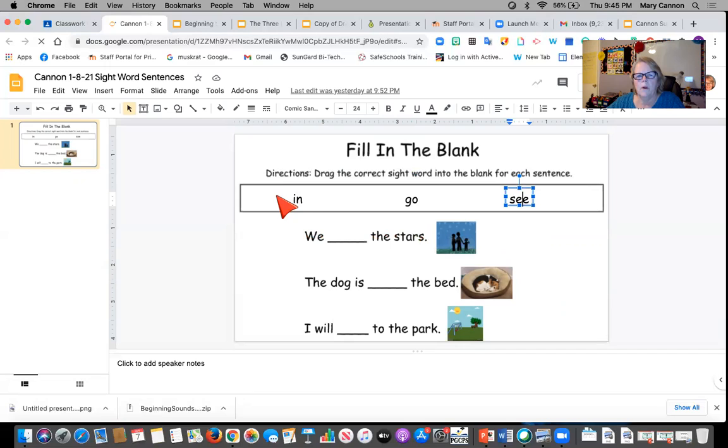Whatever word in this box fits there and makes the sentence make sense, you're going to drag it over to where the line is here, okay? So you're going to do that. There's only 3 of them, okay? Once you've completed that, you'll turn that in Google Classroom.